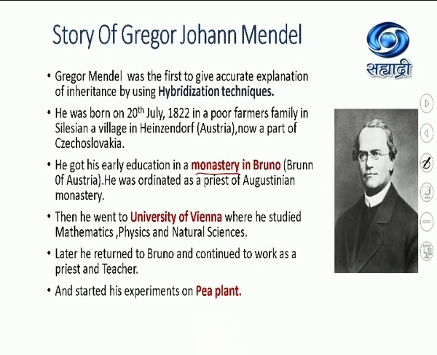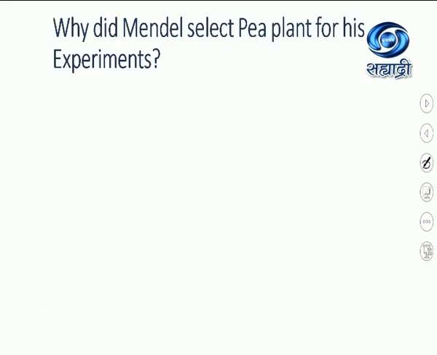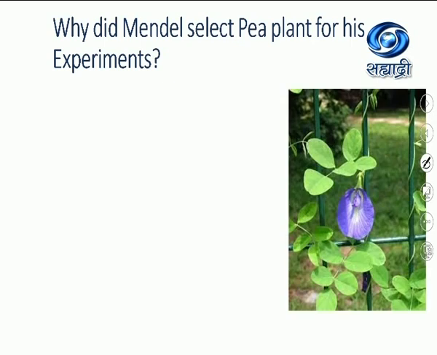Before the pea plant, he had tried his hand on different organisms. But finally, he was successful when he carried out experiments on the pea plant. He is considered the father of genetics. And throughout this chapter, you'll come to know what wonderful and great work Gregor Johann Mendel, the father of genetics, has done. Why did Mendel select the pea plant for his experiments?